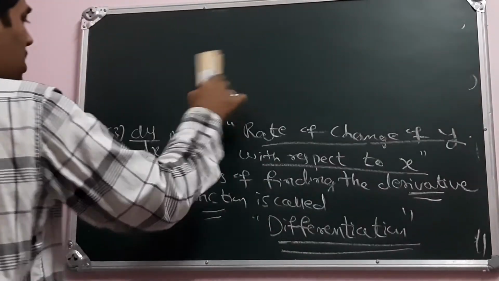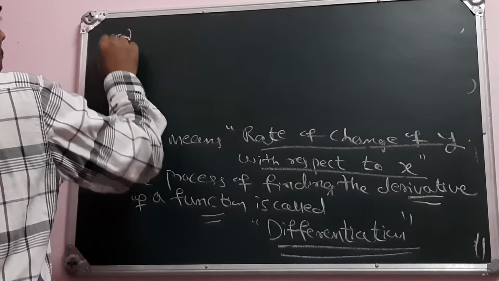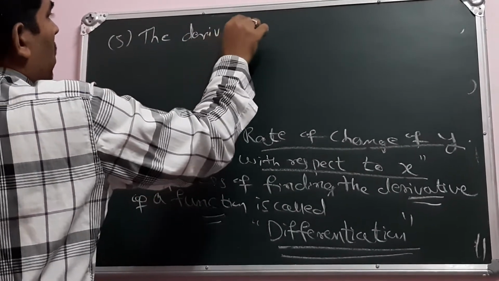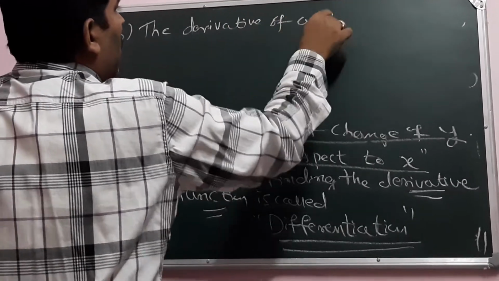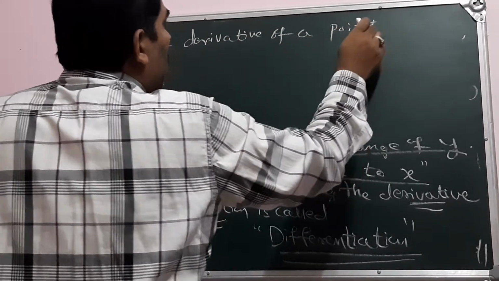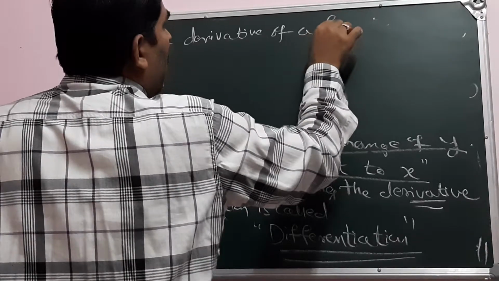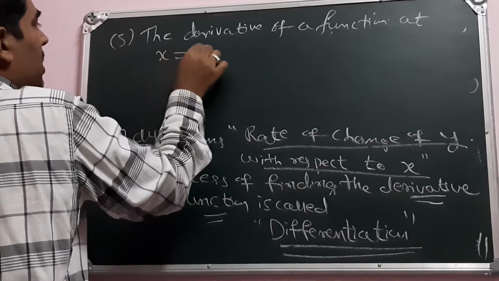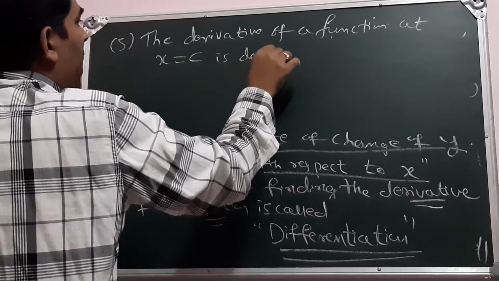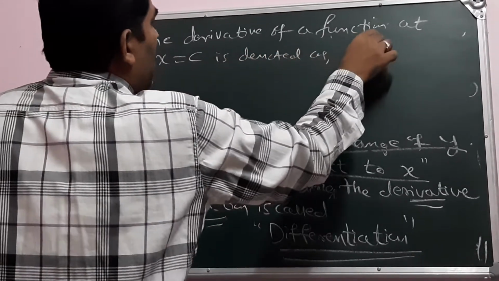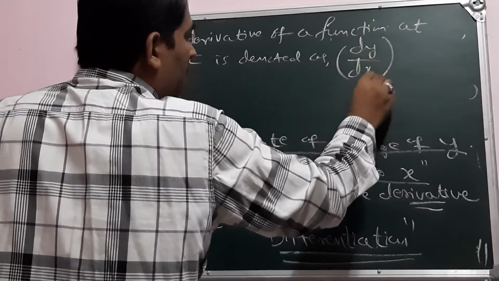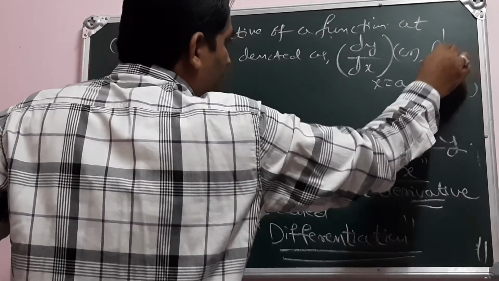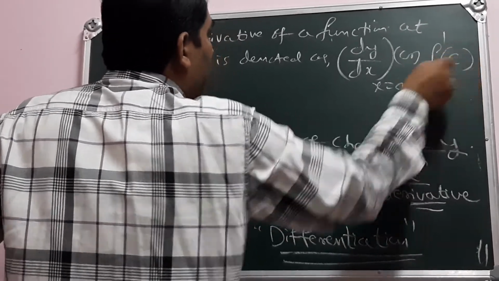These are the simple points we have learned in this class. The derivative of a function at some point, say x is equal to c, is denoted as dy by dx at x is equal to a, or f dash x, which at the point c is f dash c.